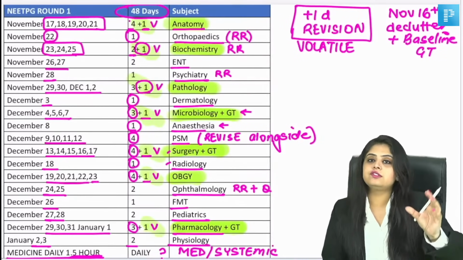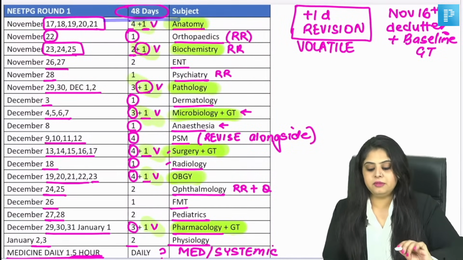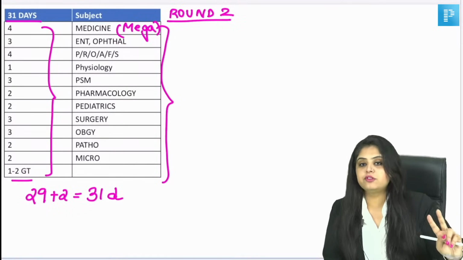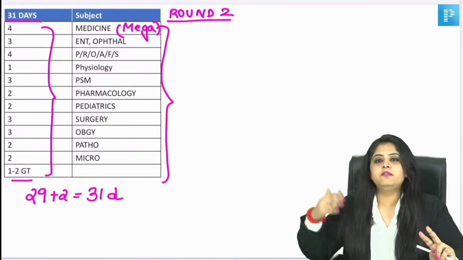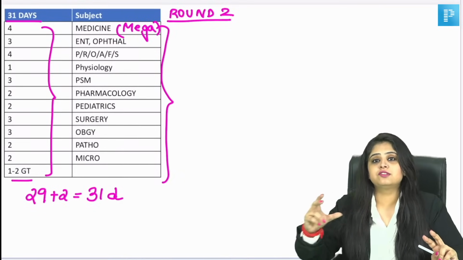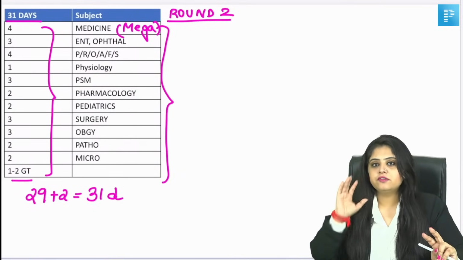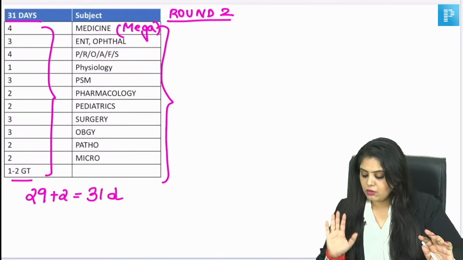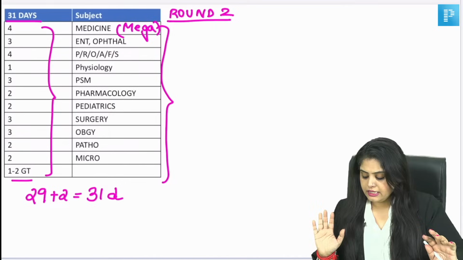Right now, I want you to start off with this 48-day timetable and continue with this for the next 31 days. Pehle first focus on round 1 and 2 because a lot will change by the time you come to round 3. You know, you will have backlogs, you will have your strong subjects, weak subjects. A lot of things will be, clarity will come in your mind. So round 3 baad mein dekhenge. Round 1 and 2 is what you're going to settle.